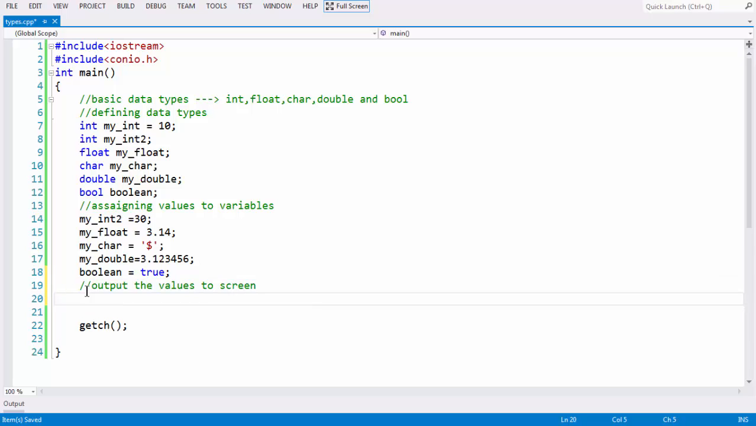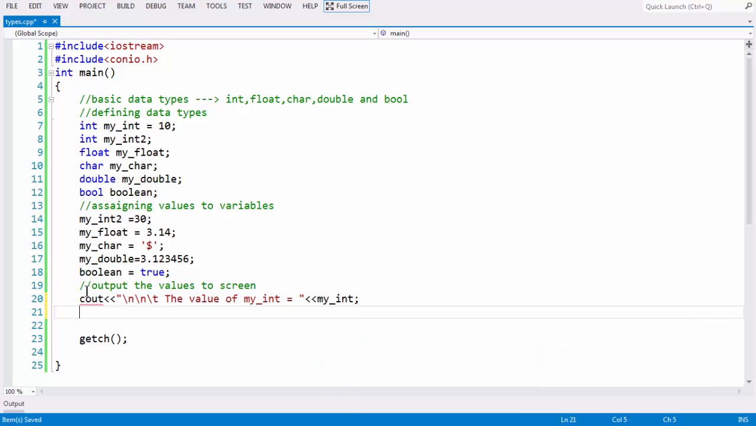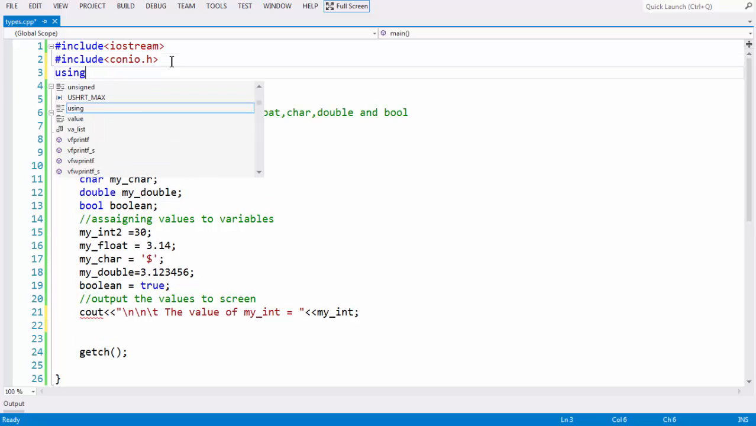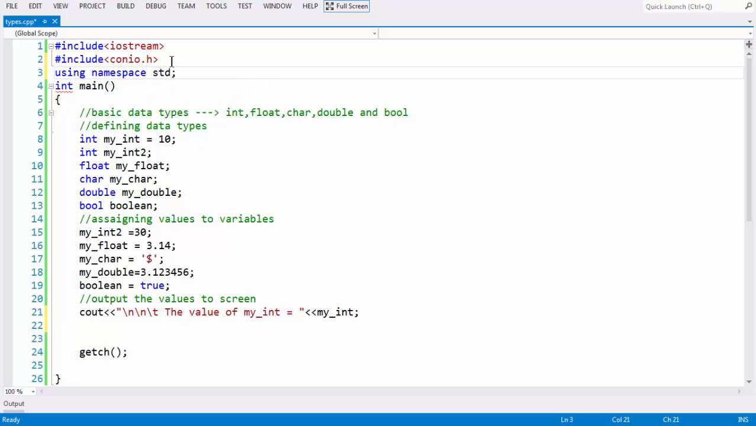So whatever values you have stored in the variable, you can output with the help of our cout statement, which we have seen in the last lesson. The value of my int is equal to my_int here. So I have just outputted the value using a cout statement: a small message and the name of the variable. It's showing an error because we haven't used the namespace std here.